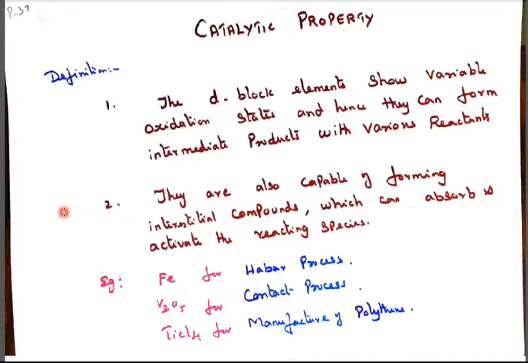Interstitial compound means four atoms here, here, top, down, and there is a space in between the four atoms. In that space, a small atom can be accommodated, so they form an interstitial compound, for example calcium carbide. Calcium is bigger in size and carbon is a smaller atom that will go and fit into that particular space. So it produces the calcium carbide compound, an interstitial compound.